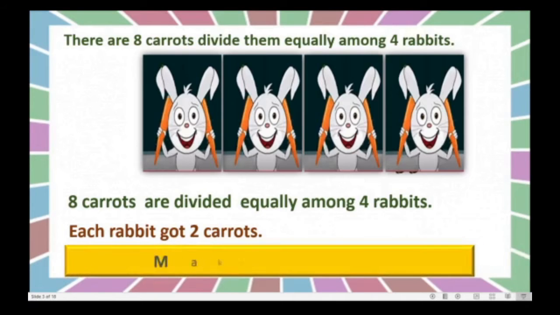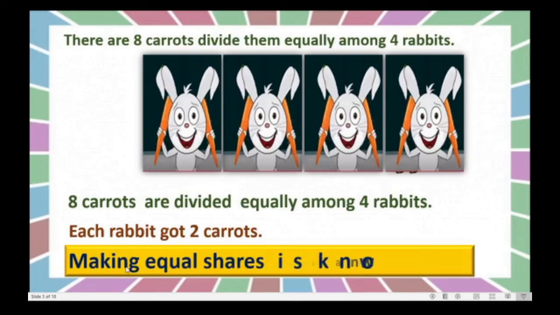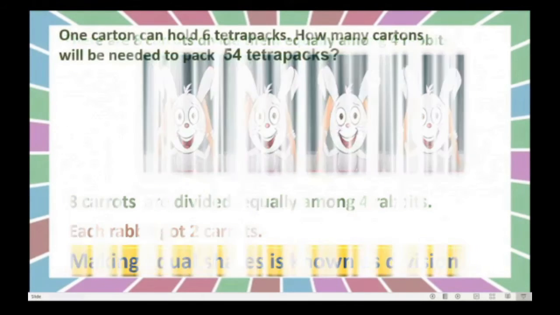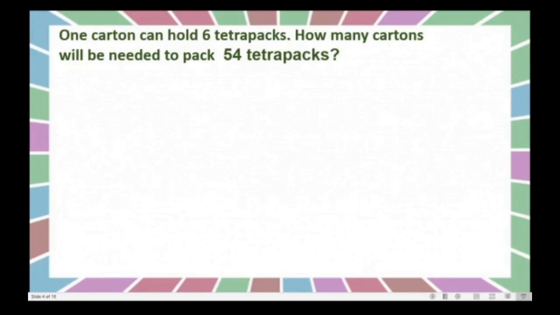So here we can say making equal shares is known as division. This is an example for division, right? Here what we did, making equal shares. We gave an equal number of carrots to each one. That is nothing but division. Understood? Okay. Now the second sum.